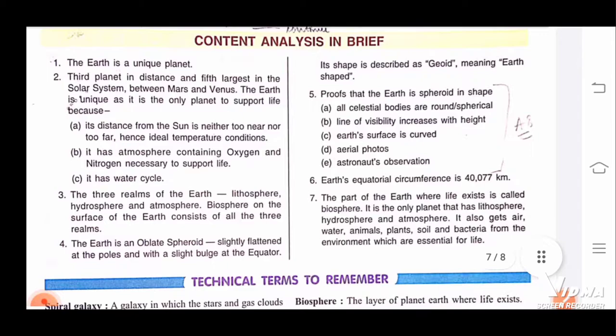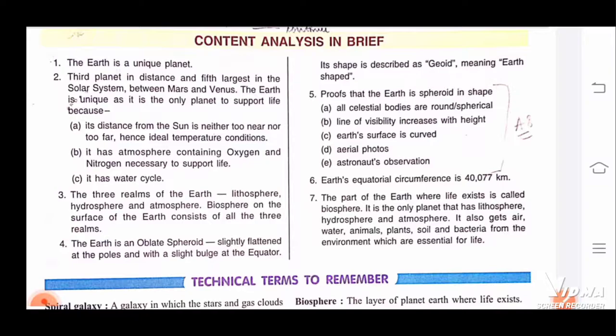So this is the content analysis and brief that we have discussed. Earth is a unique planet, third planet in distance, fifth largest planet. Earth is unique as it is the only planet to support life because its distance from the sun is neither too near nor too far, hence ideal temperature conditions. It has an atmosphere containing oxygen and nitrogen necessary to support life.